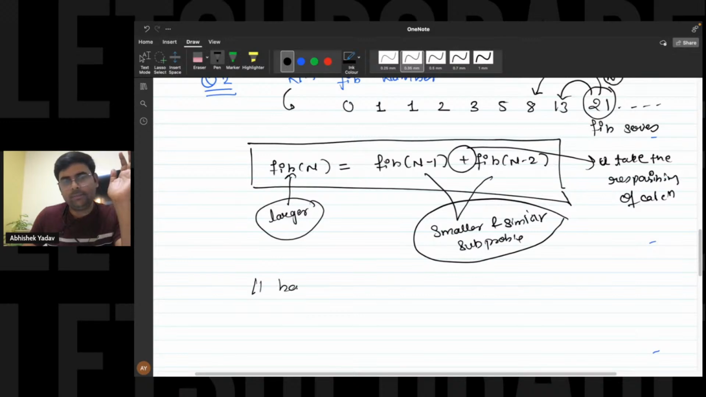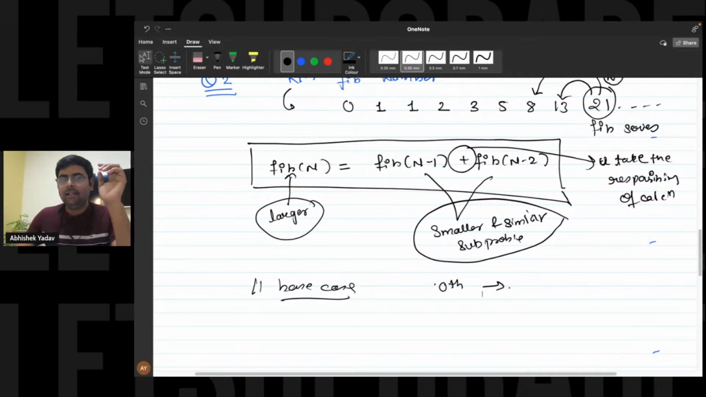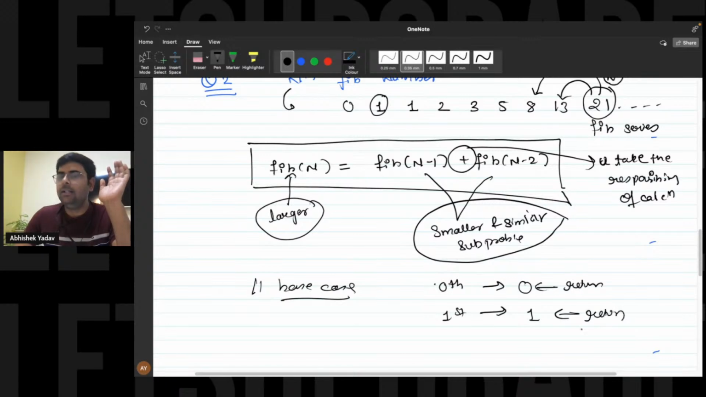So what is the base case? The base case is when you have to stop your recursive call. If I say, give me the answer of the 0th Fibonacci number, you will say the answer is 0 itself, so you directly return 0. And if I say, give me the answer of the first Fibonacci number, then again you will say the answer is 1. So return 1 from here.